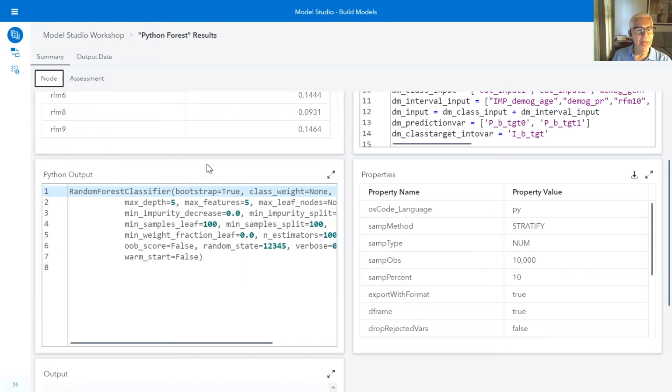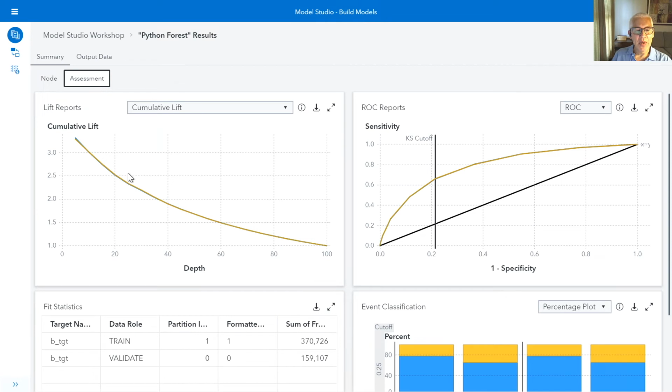So that's useful. And the other neat thing is if I look over on the assessment panel, you're going to see that we get the same type of assessment output that we do for all the other models that we created in Model Studio. So we get the lift information, the ROC reports, as well as that model fit statistics table. Let me go ahead and close that.